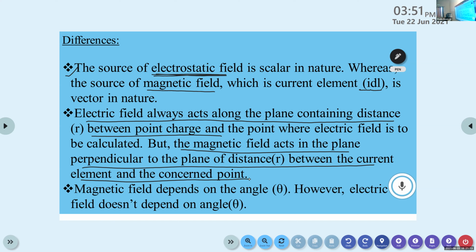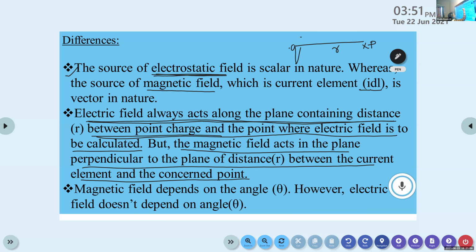Coulomb's law is parallel in nature, whereas Biot-Savart's law is perpendicular in nature. In Coulomb's law, the electric field E always acts along the plane containing the distance between the point charges and the point where the electric field is to be calculated. Suppose we are considering a charge Q here, and this charge Q produces an electric field, and we consider a point P in this electric field, and the distance of separation between them is R.